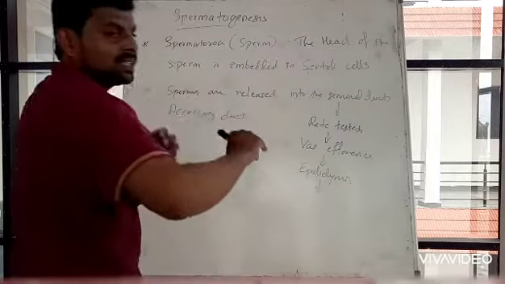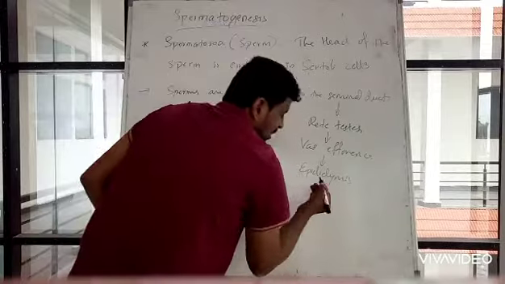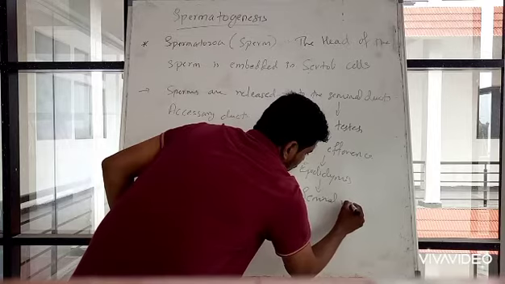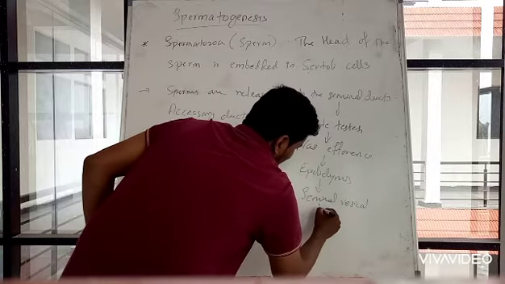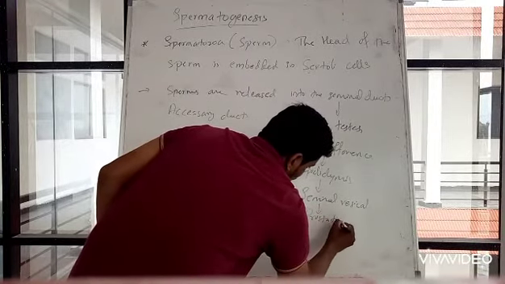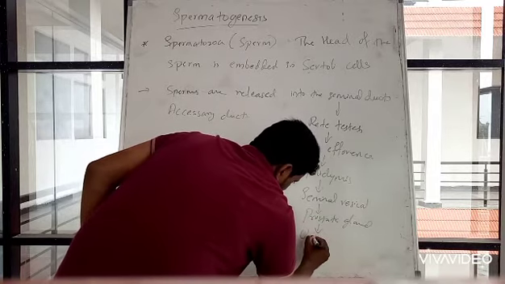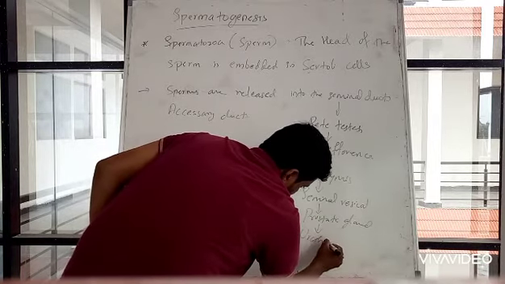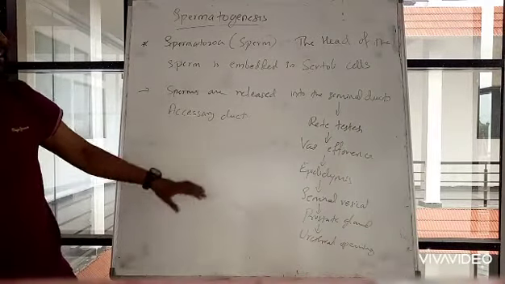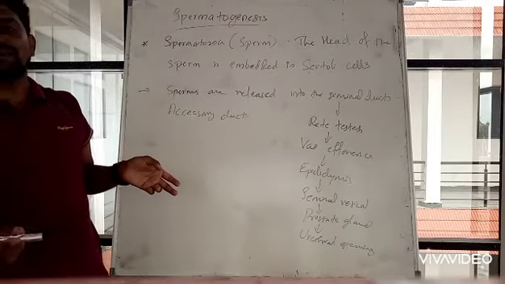From the epididymis, the duct will connect to the seminal vesicle, and the duct from the prostate gland will be there. Then the urethral opening. So these are the duct system. Once the sperms are produced, they are released into the seminal duct.